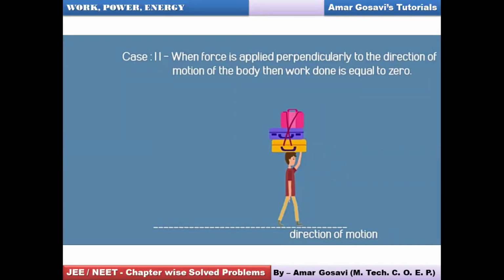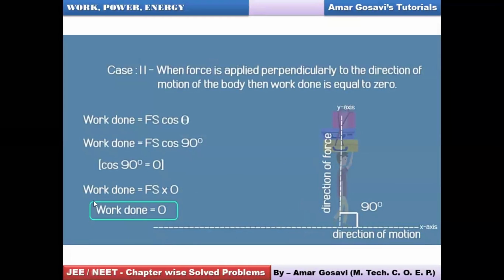Case 2, you can see when the force is applied perpendicularly to the direction of the motion, then the work done will be zero. Say for example, here you can see the direction of the motion is this one, and the force which is being applied by the luggage on the person is along y-axis. In that case, along y-axis is the direction of force, and this is the direction of motion. The angle between the two directions is 90 degrees. So put cos theta as cos 90, and we all know cos 90 is 0. So work done in this situation would be 0. Please make a note of it. Very, very important slide.